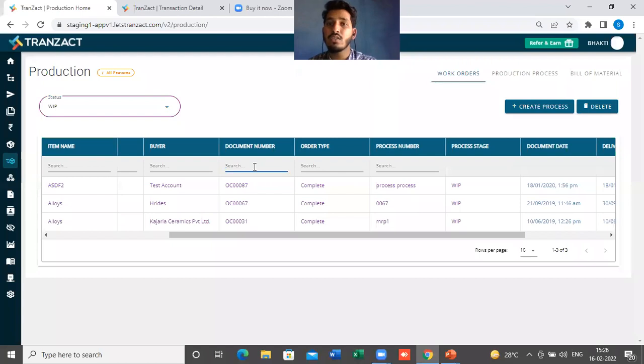So what is the status of my order? Whether it is in plan, pending, WIP or completed, so that we can create the invoice or communicate to the customer. That can be done here from this work order section.